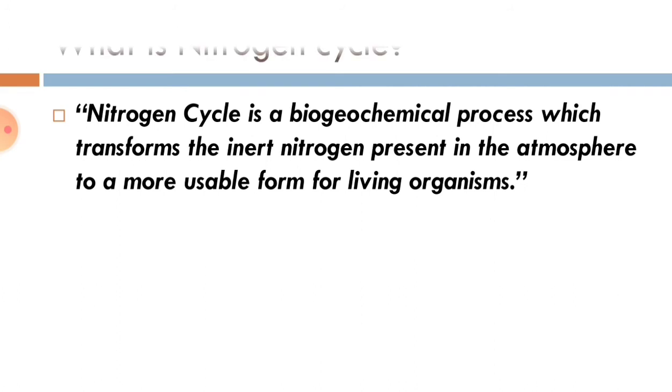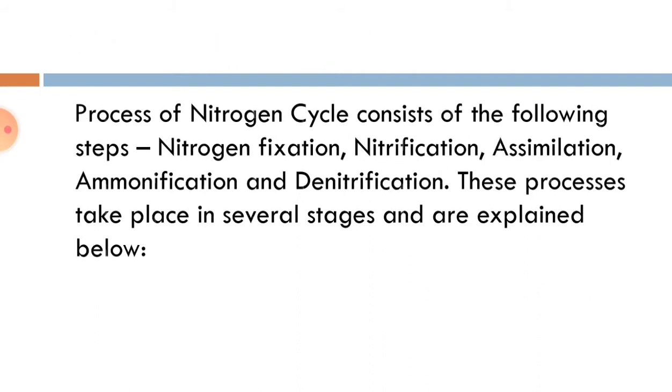First we need to know how we can define the nitrogen cycle in written form. The nitrogen cycle is a biogeochemical process which transforms the inert nitrogen present in the atmosphere to a more usable form for living organisms. As we know, we cannot use the 78% nitrogen in the atmosphere, and we need to convert that into a usable form.